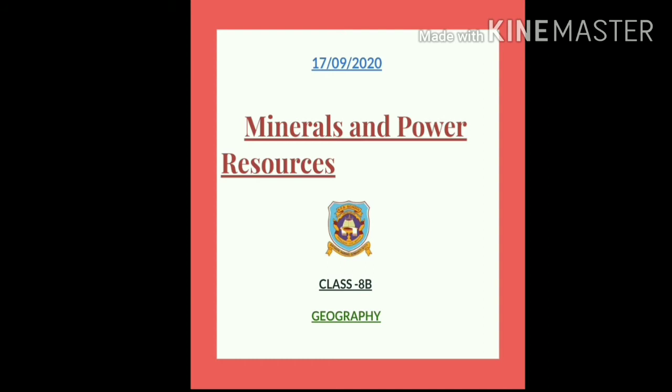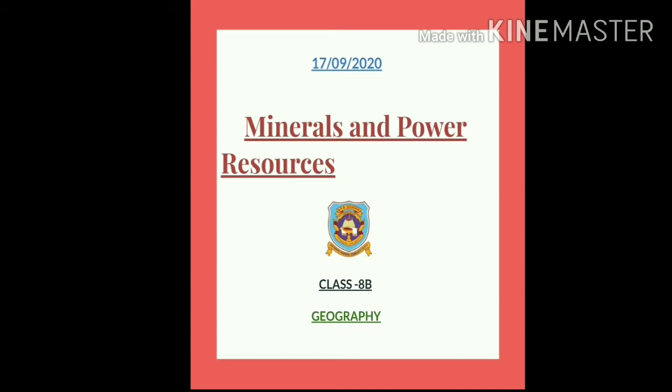And students, now coming to the conservation of minerals. Why do we need to conserve minerals? We need to conserve minerals because minerals are non-renewable resources, which means that if these mineral resources are exhausted, they will take thousands of years for their regeneration, which is far more than the lifespan of human beings. So if the present generation overuses or exploits the mineral resources, then upcoming generations might not be able to take the benefit of these mineral resources.